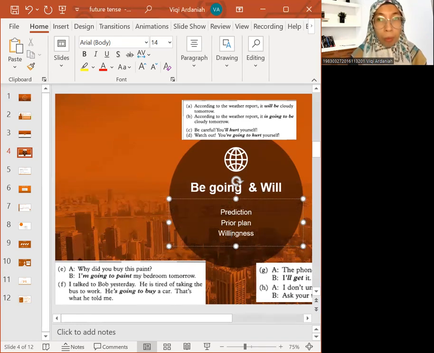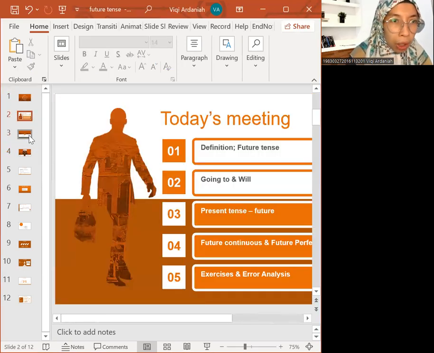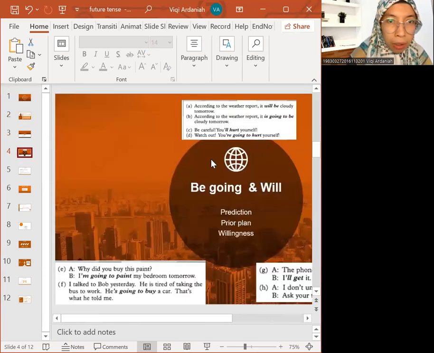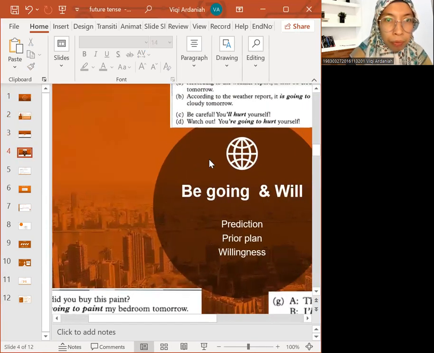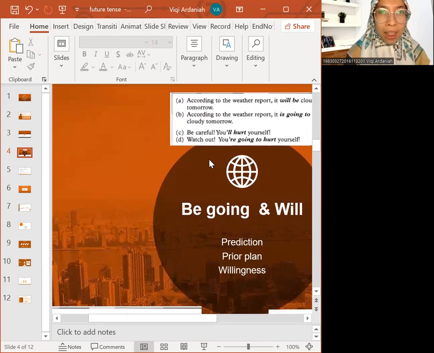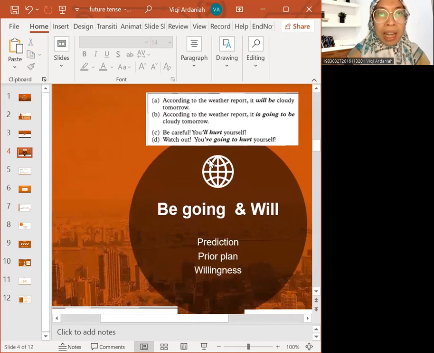That's what he told me. So be going to actually is for prior plan. You have a plan, right? That you are going to do something A, B, C, D, and that's going to use going to, right? And if you look at the example on the top here, according to the weather report, it will be cloudy tomorrow. According to the weather report, it's going to be cloudy tomorrow.